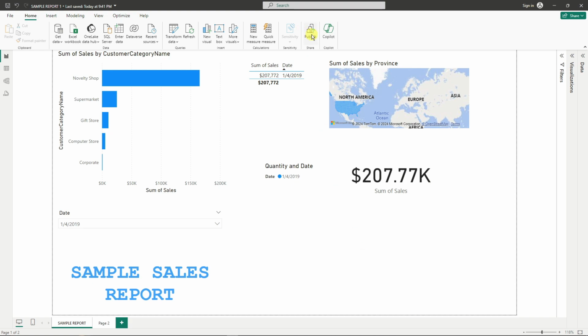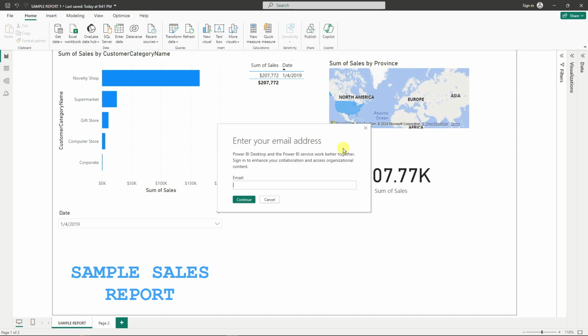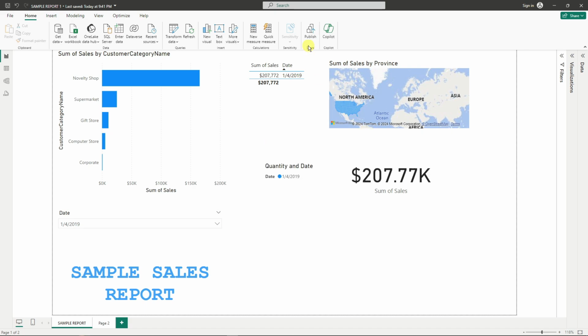Now, of course, just a disclaimer, since this is a free trial, if you enter here your email, if you have the paid subscription, you're gonna have a link. After publishing it, send it to your friends, to your Slack, to your Microsoft Teams, and even Messenger. They can interact with whatever's going on here via Teams or Slack. Also, if you want to share it directly, click on this button. You can copy the link and share. You can manage the access here, whoever has authority or admin access.